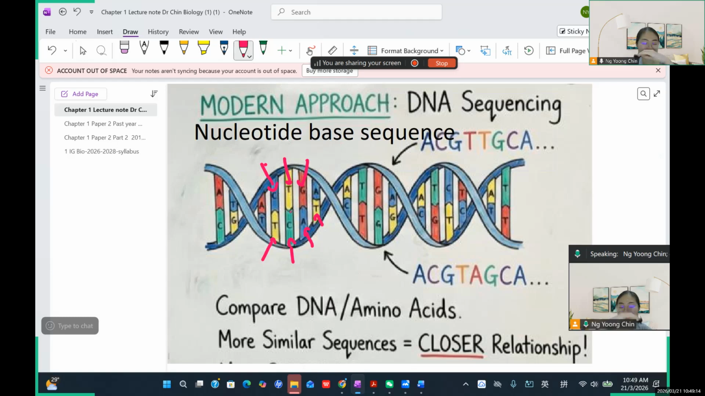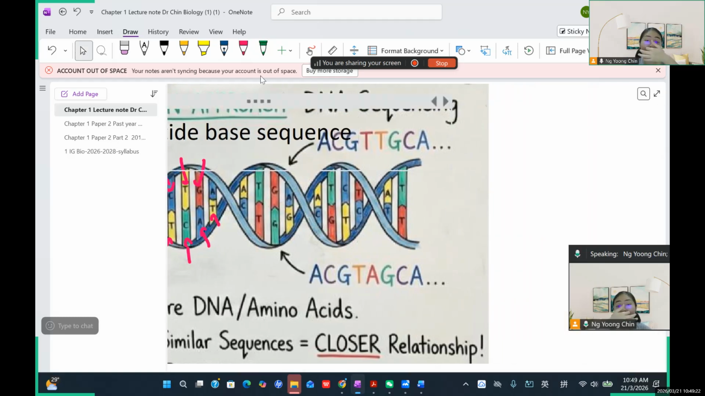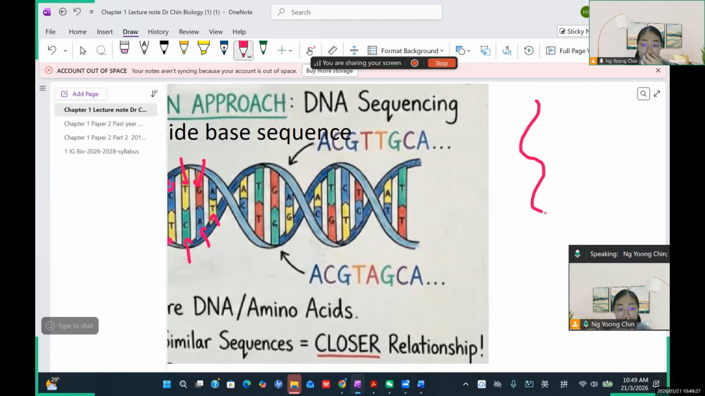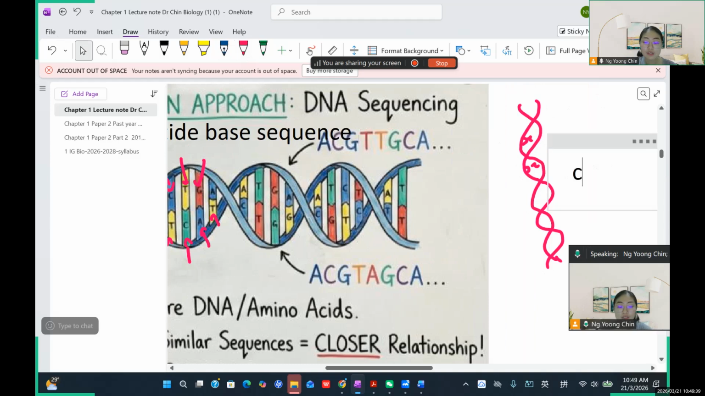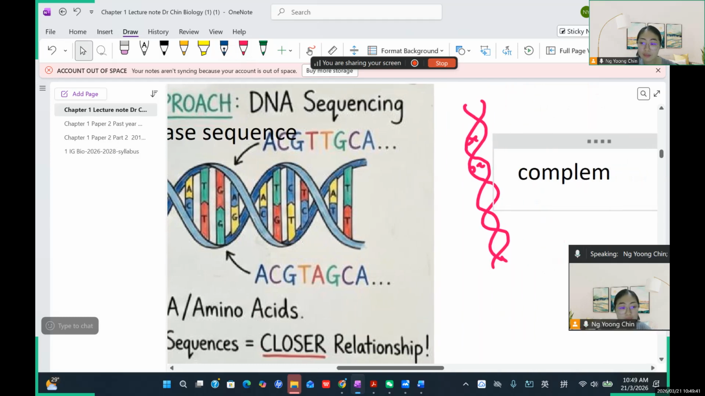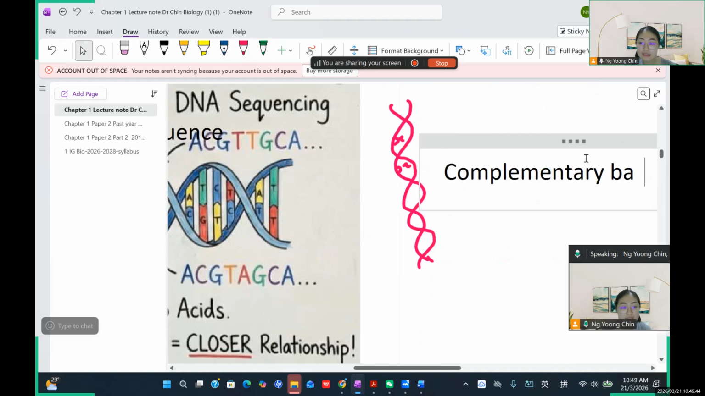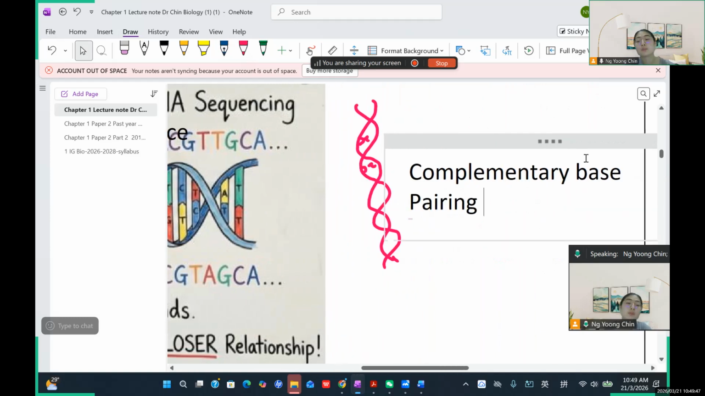But I think this picture has some problem, because when we talk about DNA, we talk about what? The complementary base pairing. For example, DNA is double stranded, right? DNA is just like this, okay? Double stranded. And between the strands, there will be base pairs, okay? Base pairs. So this will cause what? The complementary base pairing. You can write it down. Complementary base pairing.